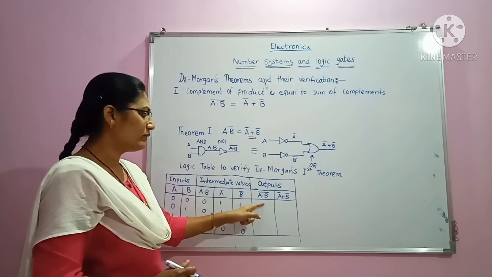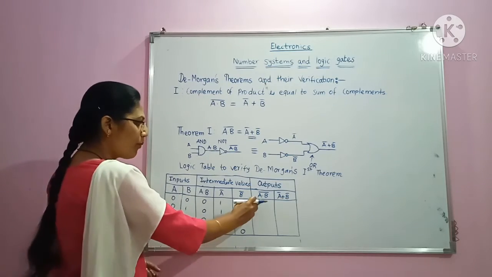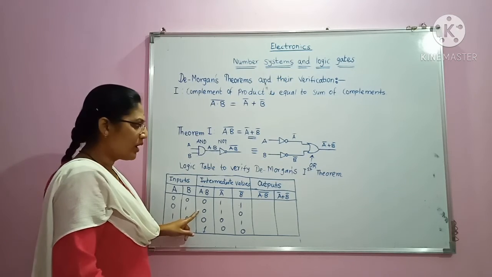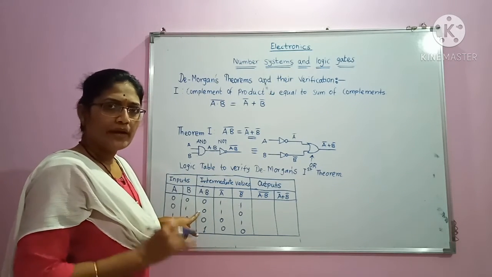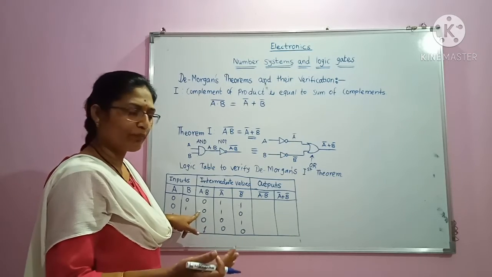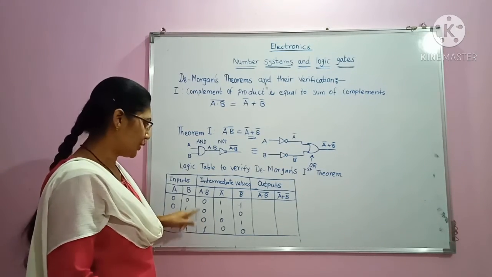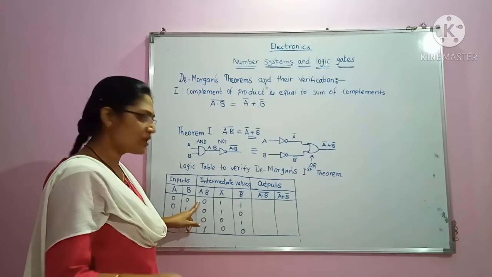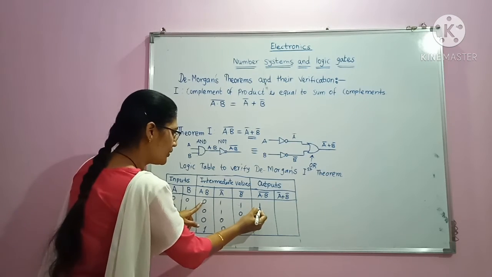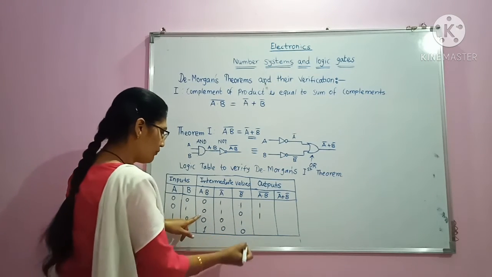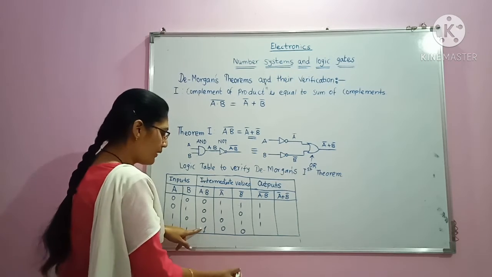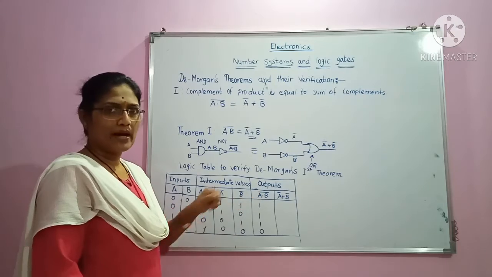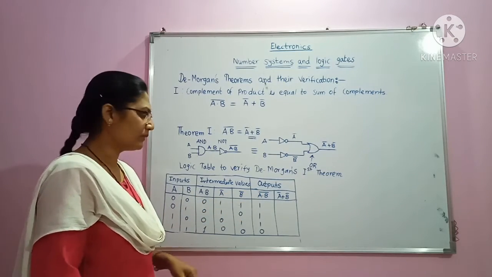Now let's find these two values. So complement of A dot B. A dot B value we have found. Now we have to take its complement. It means that we have to introduce NOT operation. When we introduce a NOT operation, we have to invert these values. So 0 becomes 1 and 1 will become 0. Here 0 is there, so it will become 1. 0 is there, so it will become 1. 0 is there, it will become 1. And 1 is there, so it will become 0. This is the value of A dot B bar, or the complement of A dot B.